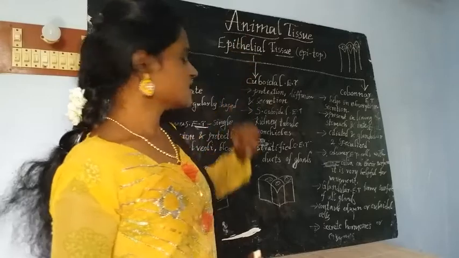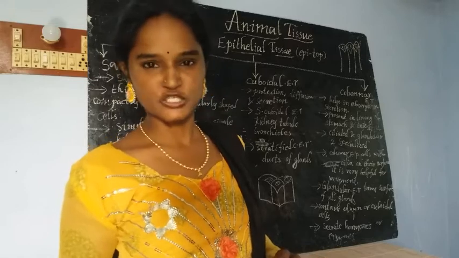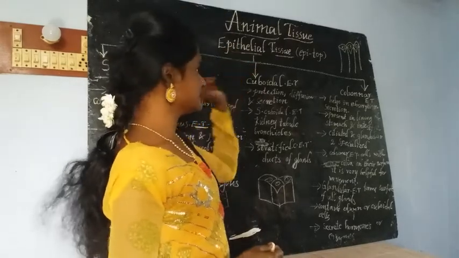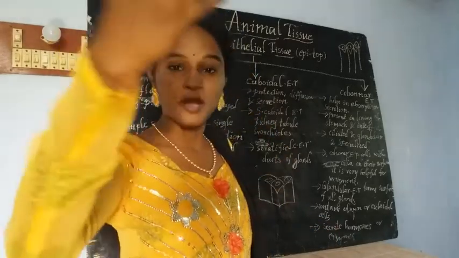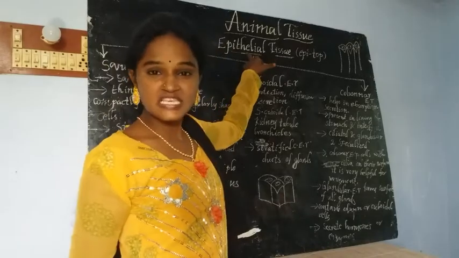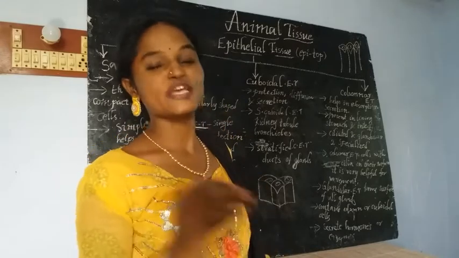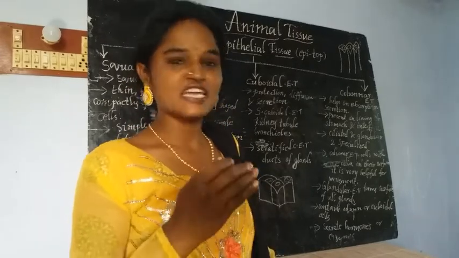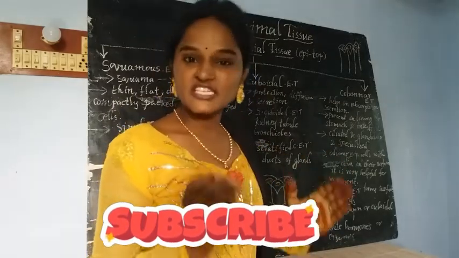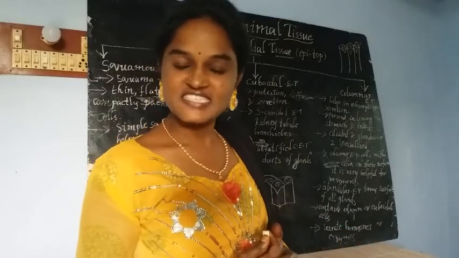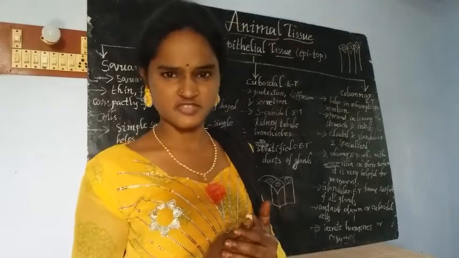Okay, today we are going to discuss epithelial tissue. What is meant by epithelial tissue? Here in the word epithelium, epi means top or above. Thelium means tissue. The top tissue or the above tissue is called epithelial tissue. The name itself indicates that epithelium gives protection. It is present in our skin, and this epithelial tissue contains different varieties of cells.